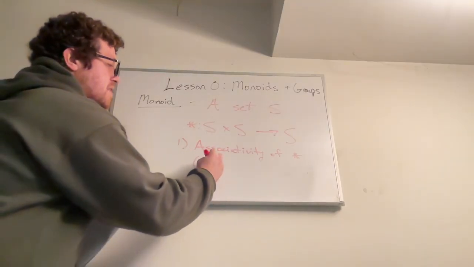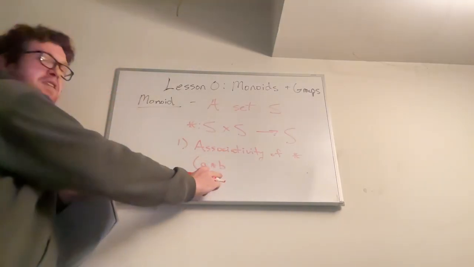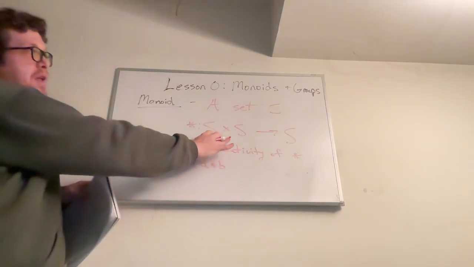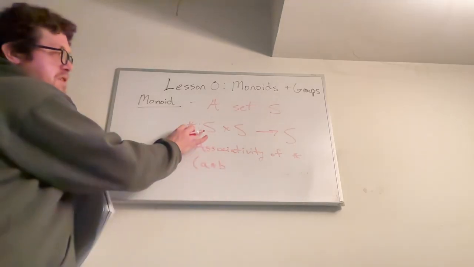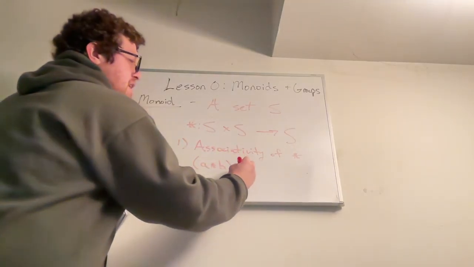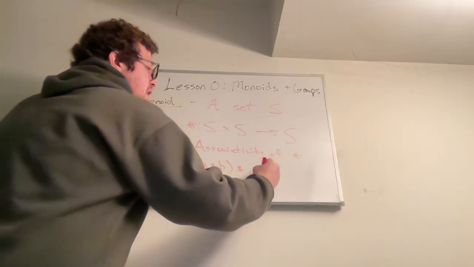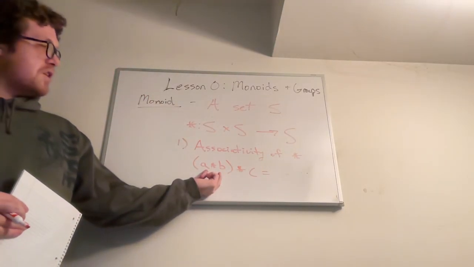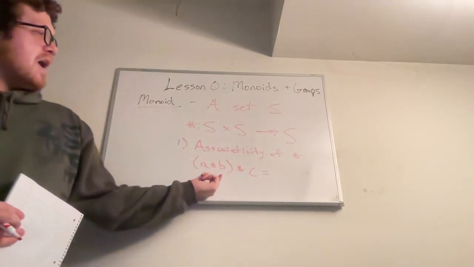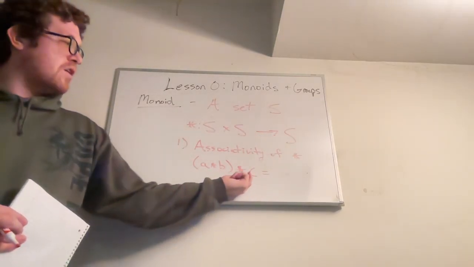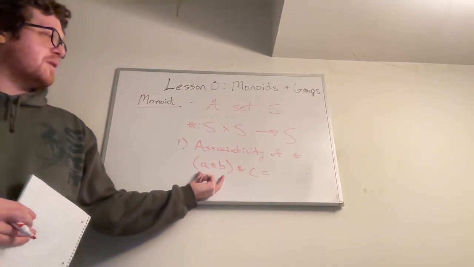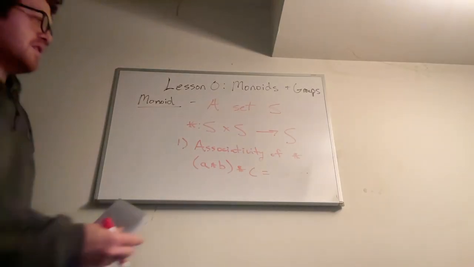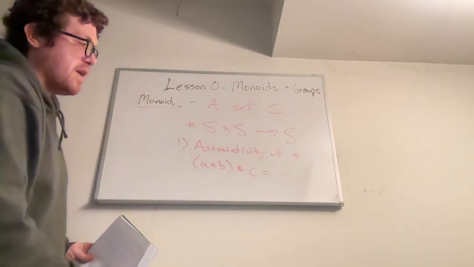So what I mean is that if I apply A star B, so if I take two elements A and B, not random elements, but just any two elements A and B from the set S, and I multiply them together with this function star, and then I take another element C, and I multiply on the right by that. Whatever the output of A star B is, that's a new element in S, and so I can now plug it into star C. So whatever this is, it's some element of S, star C, and the associativity says that if I bracket the stars the other way, then it should be the same thing.